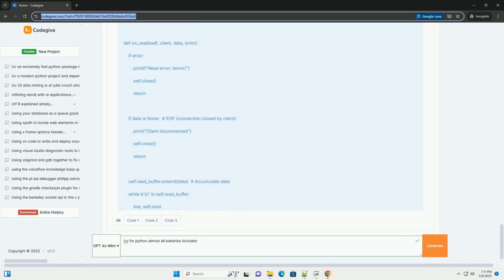3. server.bind(host, port) binds the server socket to the specified address and port. 4. server.listen(128, self.on_connection) starts listening for incoming connections, calling self.on_connection when a new connection is established.